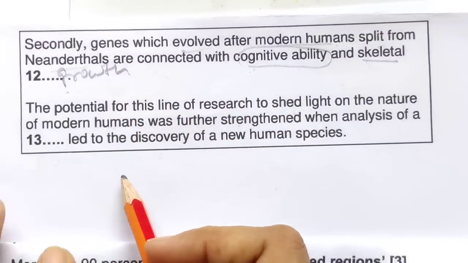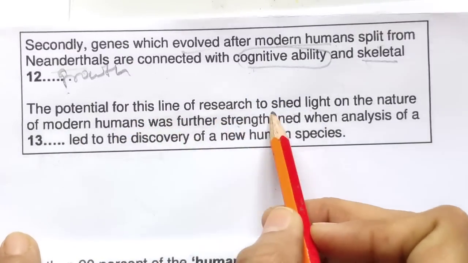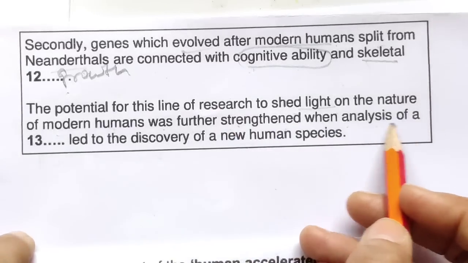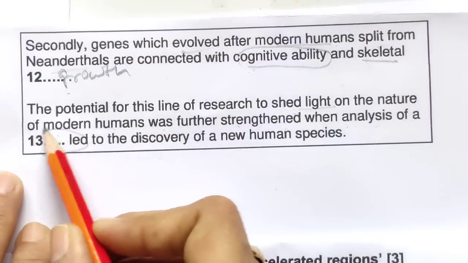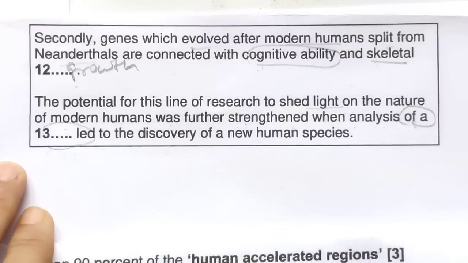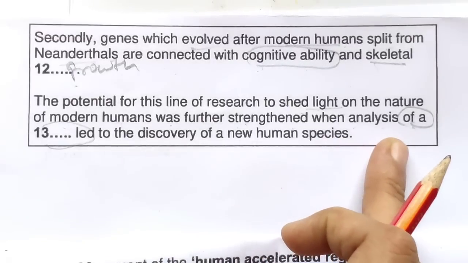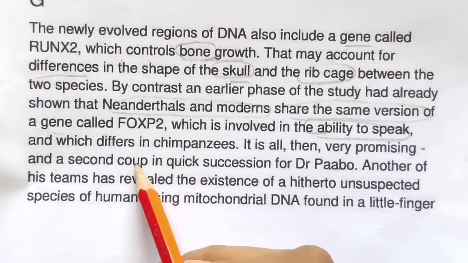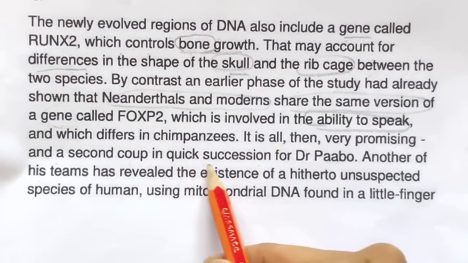Okay, coming to question 13. The potential for this line of research to shed light on the nature of modern humans was further strengthened, which analysis of a word I am looking for, because last time will be less. So what can we do, analysis. The last paragraph is this, you can see this, which differs, promising a quick session.